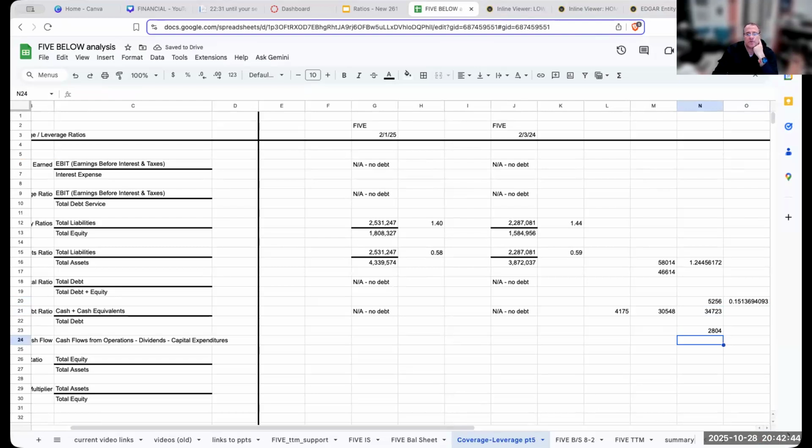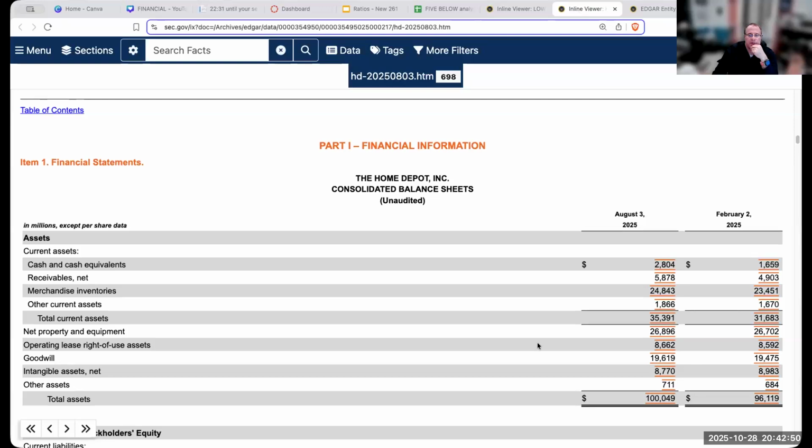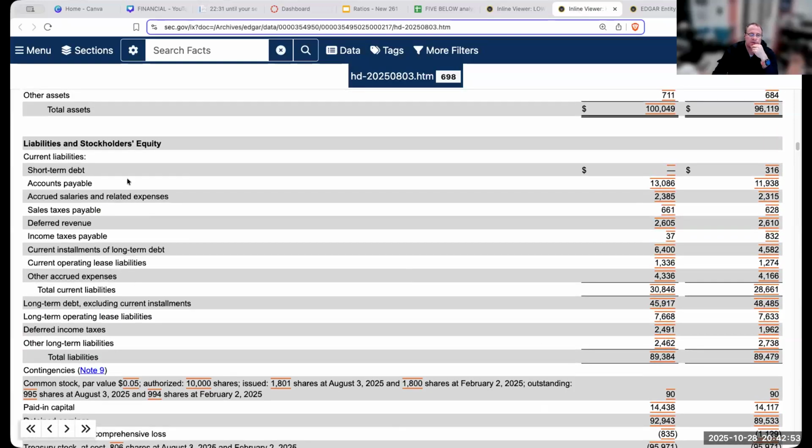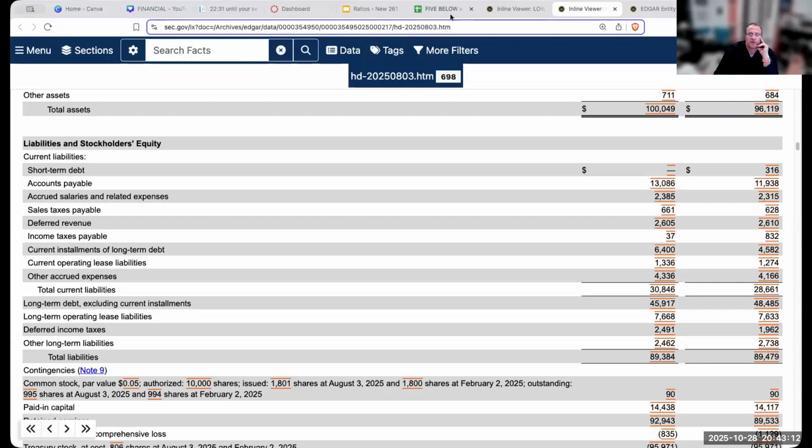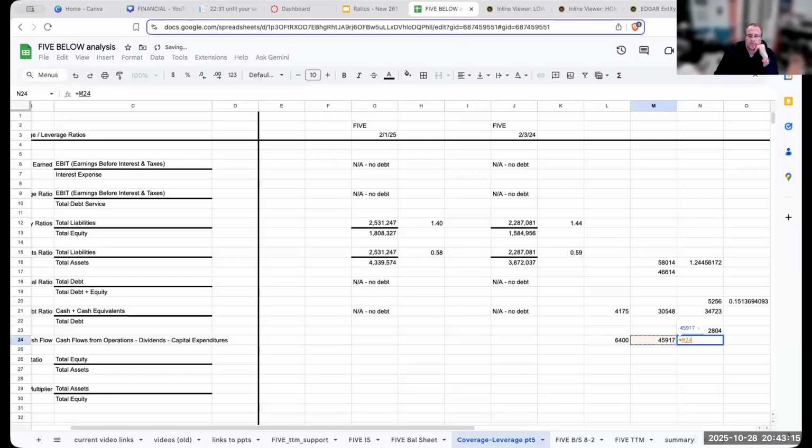And I'm dividing this by my total debt. My total debt over here is going to be my current installments of long-term debt of 6.4 billion. And then I've got long-term debt here of 45,917. So this is going to be 45,917. And then I'm going to have 6.4 billion. So surprisingly, my cash to total debt for the Home Depot is actually less than Lowe's.